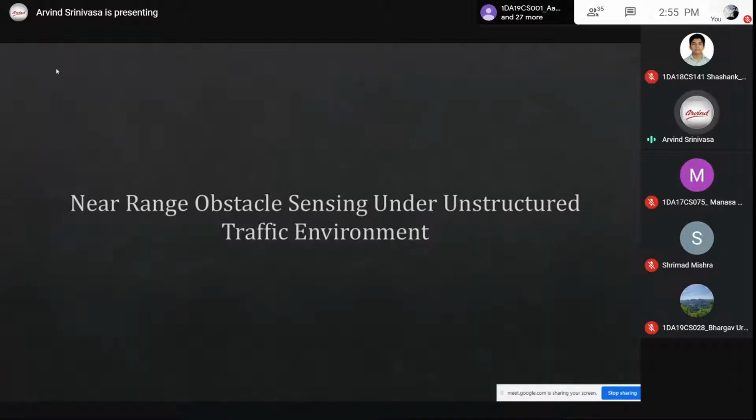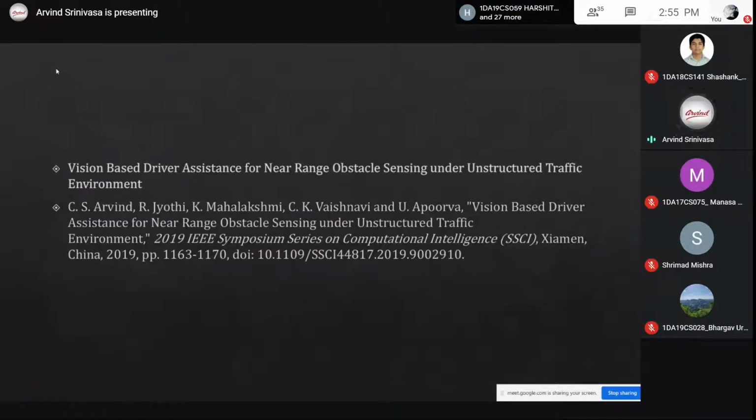Coming to another work that was done: near range obstacle sensing under unstructured traffic environment. So what is this unstructured traffic environment? Like how you and I travel in Bangalore, where people come from all directions, and if we are not alert, we might hit someone or someone might hit us.